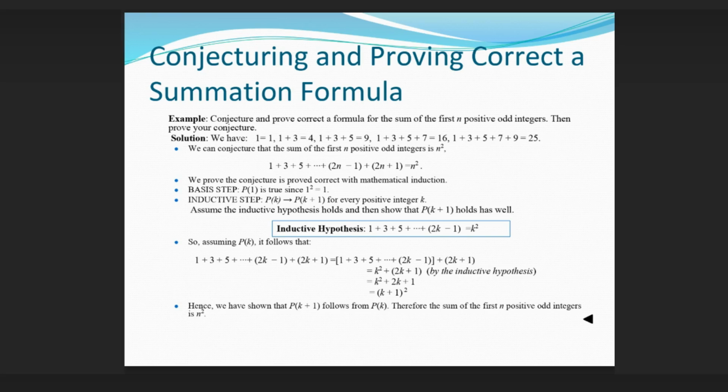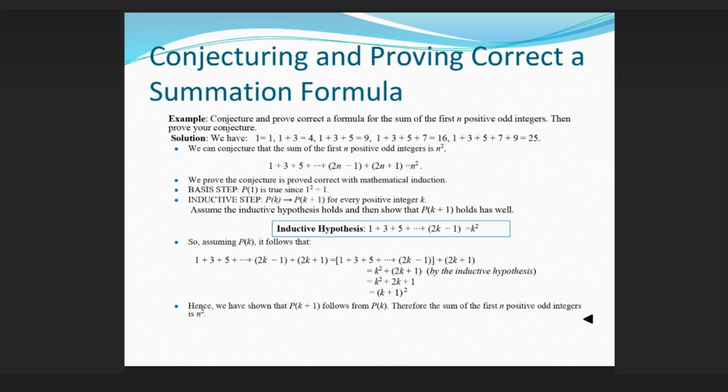Basis step: P(1) is true since 1 squared equals 1. Inductive step: P(k) implies P(k+1) for every positive integer k. Assume the inductive hypothesis holds and then show that P(k+1) holds as well. So, assuming P(k), it follows that 1 plus 3 plus 5 plus ... plus (2n-1) plus (2n+1) equals n squared. Hence, we have shown that P(k+1) follows from P(k).